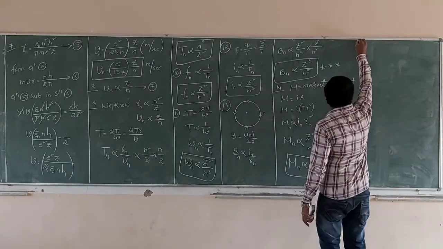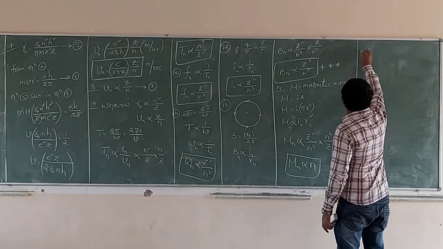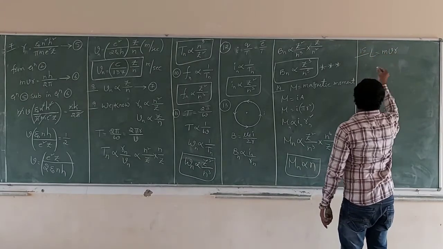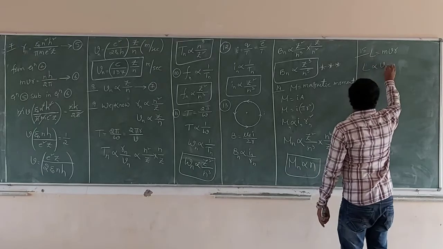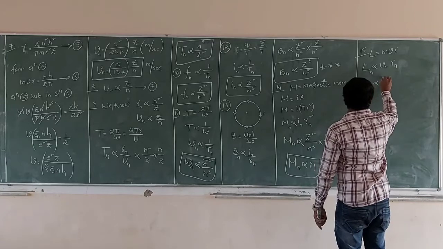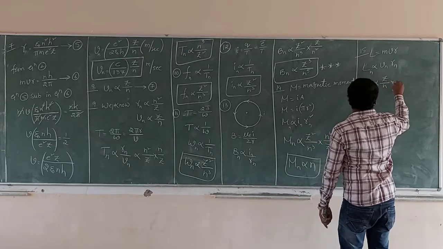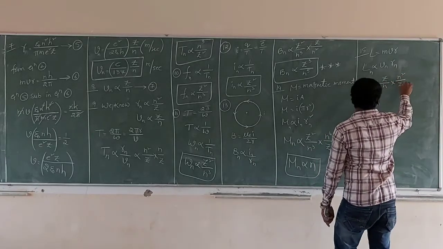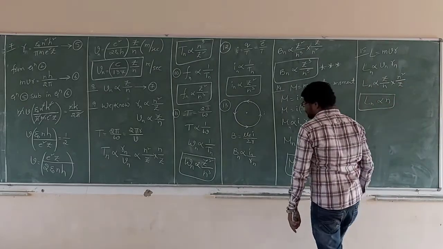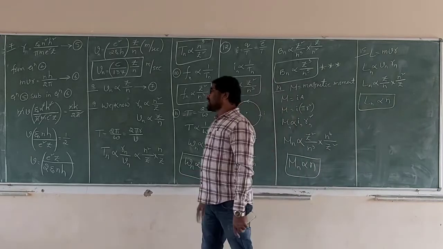Next, now we go for the 15th one. Angular momentum L is equal to mvr. L proportional to Vn Rn. Ln proportional to, what is Vn? Z by n. What is Rn? n square by Z. n cancel, Z cancel. Ln proportional to n. Just remember, these are the equations.